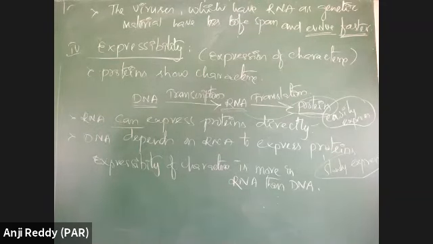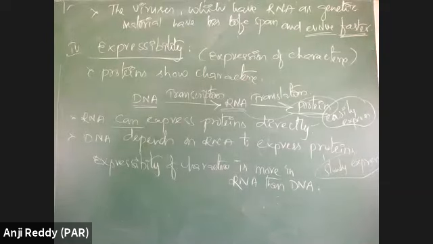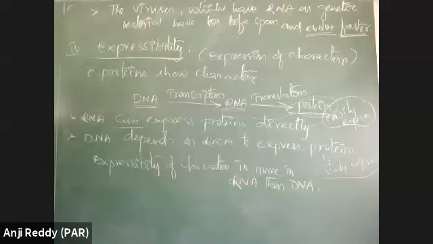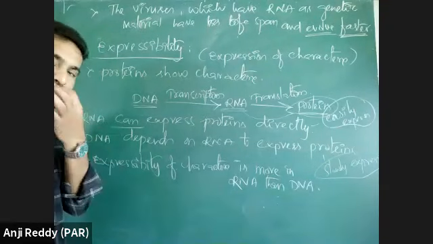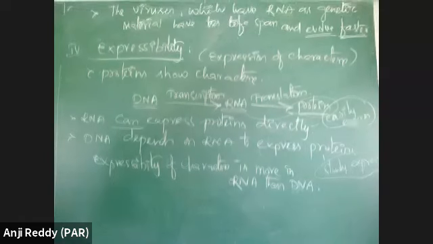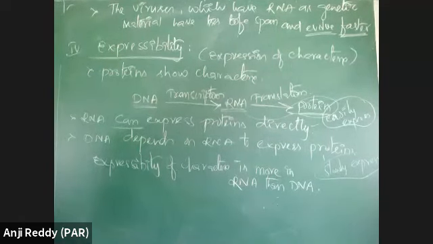It should follow Mendelian inheritance. It should follow the inheritance pattern in Mendelian principles. Both DNA and RNA can express their characters based on Mendelian principles.